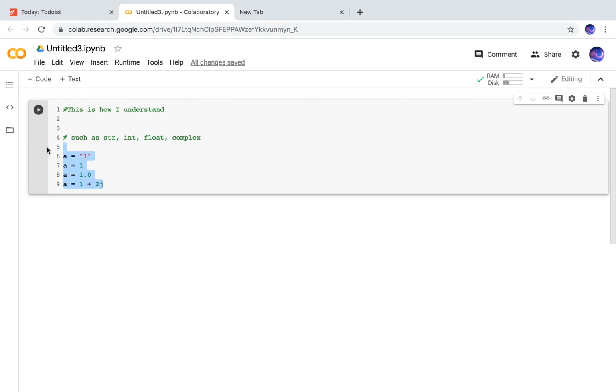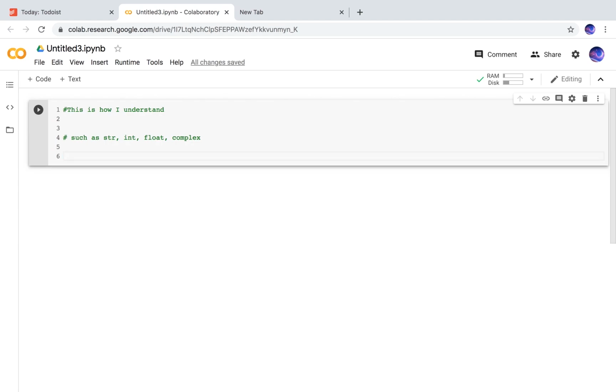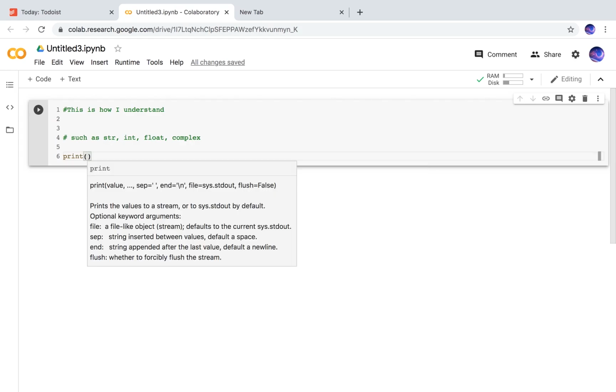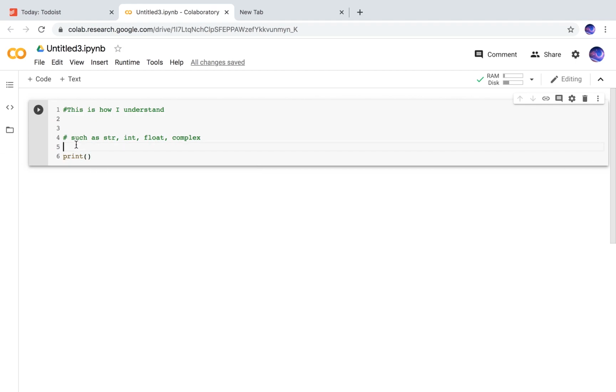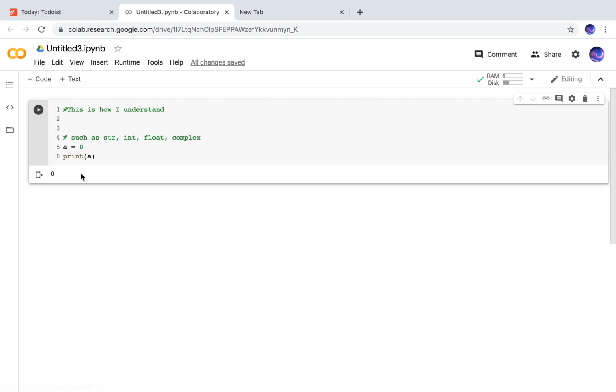Now, you might want to say, how am I going to know the data types? And what if I'm writing so much code I don't even know it? So you're going to do, among many things, output something. And how are you going to output it? Well, there's only one way. It's called print. It means show me whatever is inside these brackets, and I can write anything. a is equal to 0, and I'm going to say print a. Watch what happens here. It's going to say 0. It's not going to say a.